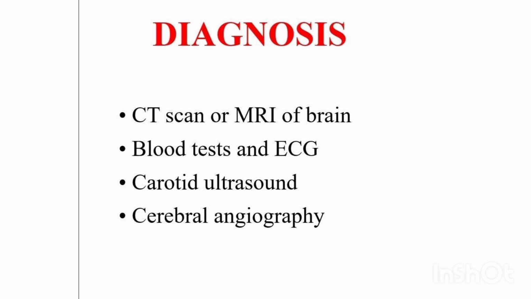Diagnosis. Diagnosing stroke typically involves a combination of physical examination, medical history, and diagnostic tests. These may include: 1. Physical examination. A physical examination to assess the individual's neurological function, including their strength, sensation, and reflexes. 2. Medical history.